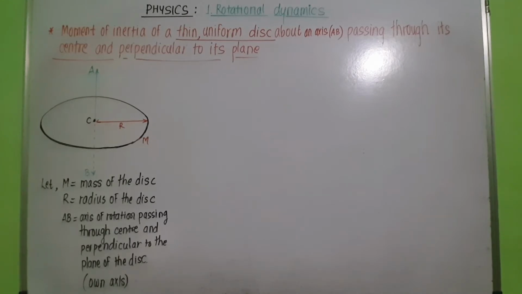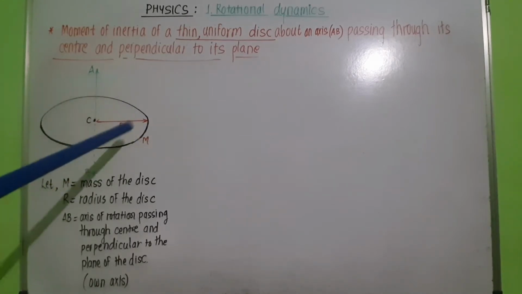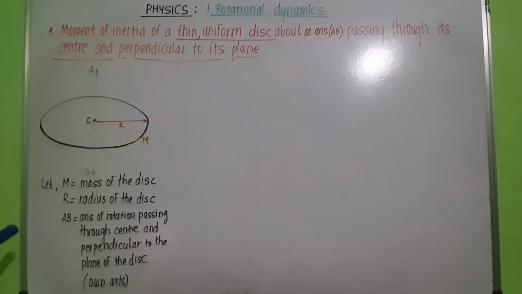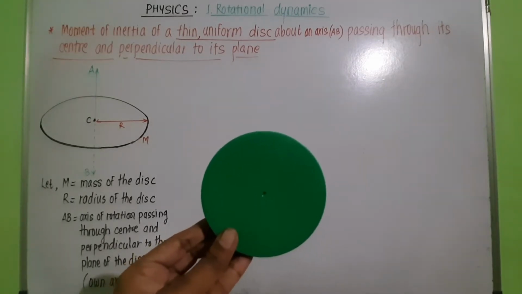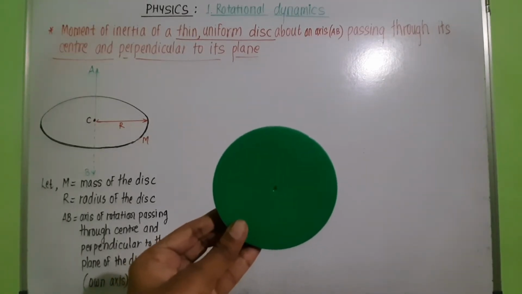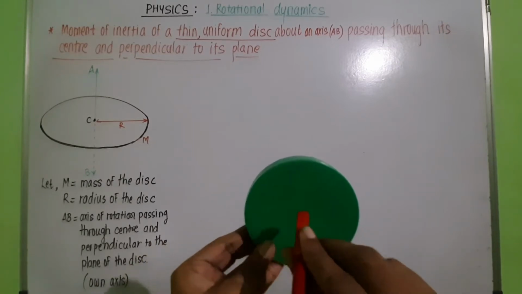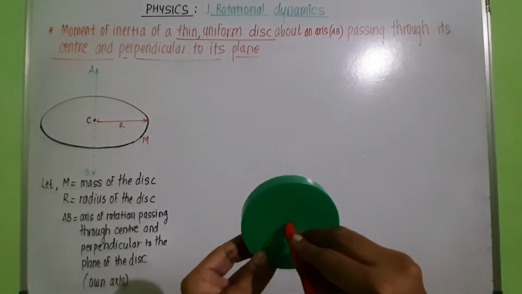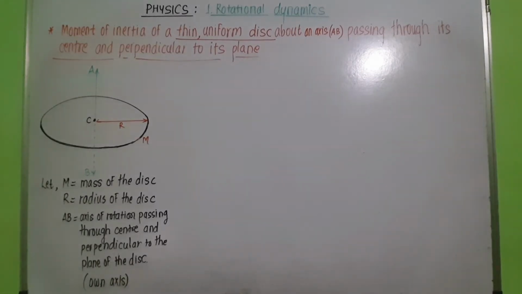In this figure you can clearly see this is a disk of mass m. R is the radius of the disk and it is rotating about an axis passing through its center and perpendicular to its plane. Now for better understanding, consider that this is the disk, and how the axis is passing, perpendicular to its plane and passing through the center, and about this axis we want to find moment of inertia.